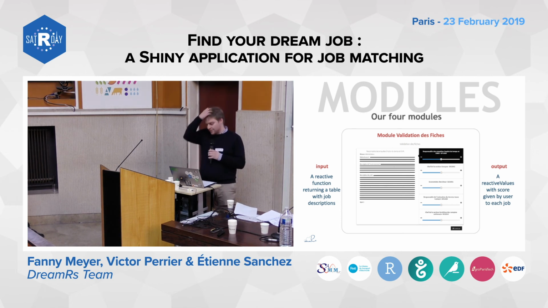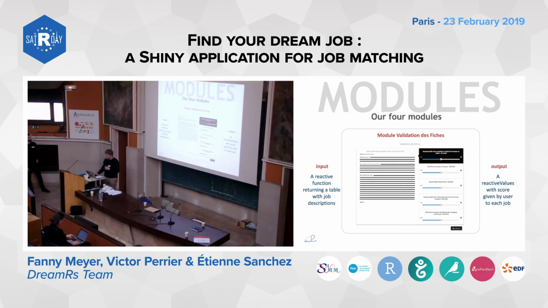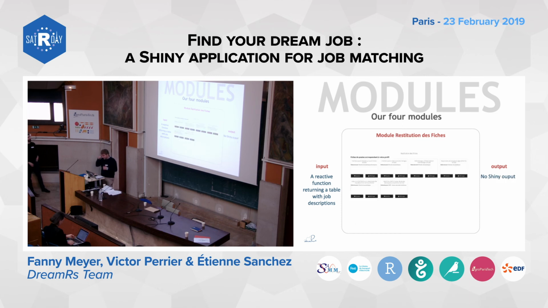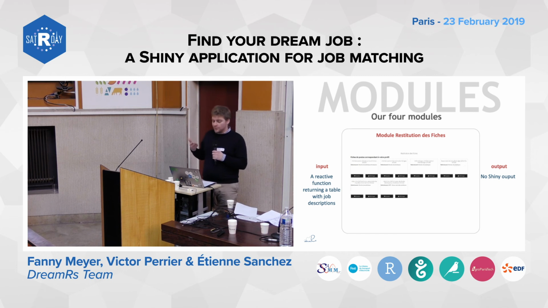Here comes the third module. As output, we have the ID of the job description and the score given by the user. And the fourth module, the last one, doesn't output anything, but allows the user to see the most suitable descriptions according to their past choices, and allows them to download them as a PDF.